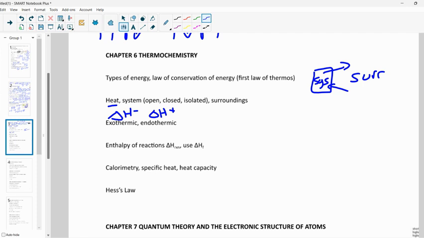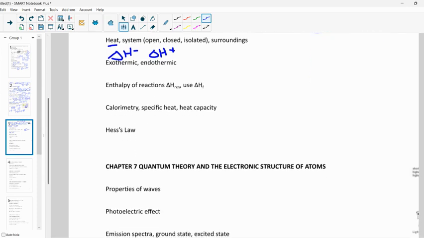So this is our enthalpy, exothermic, endothermic. We have a whole bunch of different ways that we can calculate enthalpy. Delta H of the reaction, heats of formation. So that's products minus reactants. We would have to have a list of them. Heats of formation, meaning it's formed from the elements. So if we just have regular elements in their uncombined state, what's their delta H of formation? 0. Right? So we already know some of them. The other ones we'd be given, and then we can do products minus reactants to get our heat of the reaction. Sometimes it's called heat of the reaction.